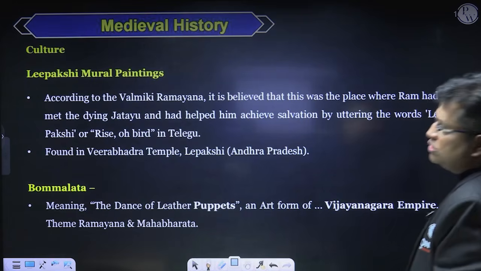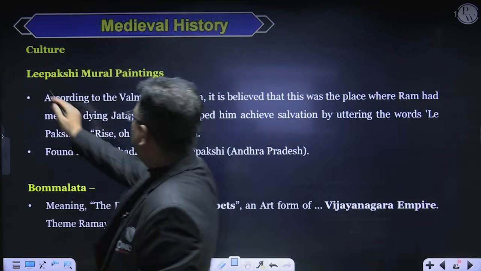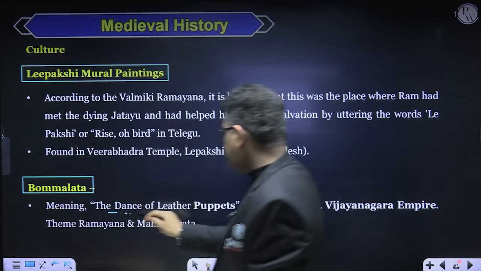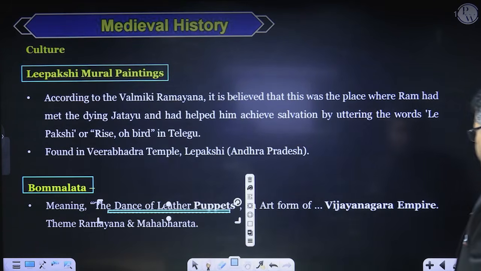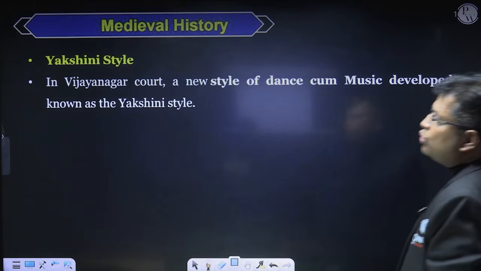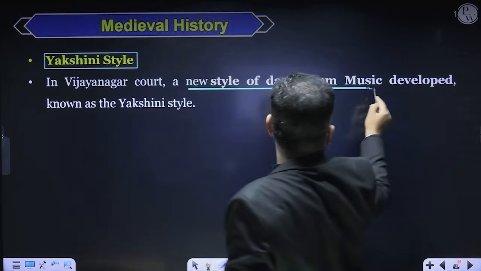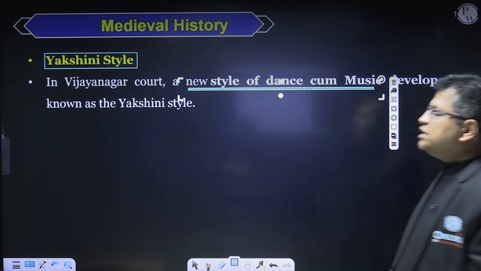Now coming to the cultural aspect. During the Vijayanagar Empire, Lepakshi mural painting developed. Then Bombeyatta, a dance of the leather puppet, also developed in the Vijayanagar Empire. Now, a new style of dance and music developed, known as the Yakshagana style.